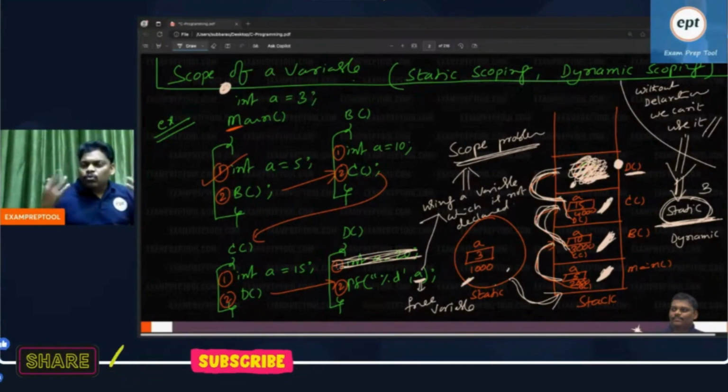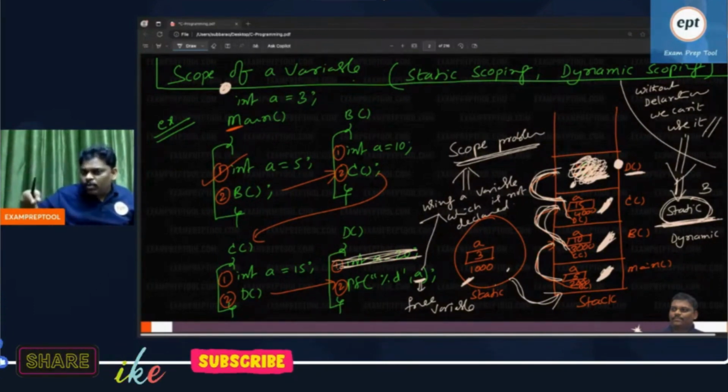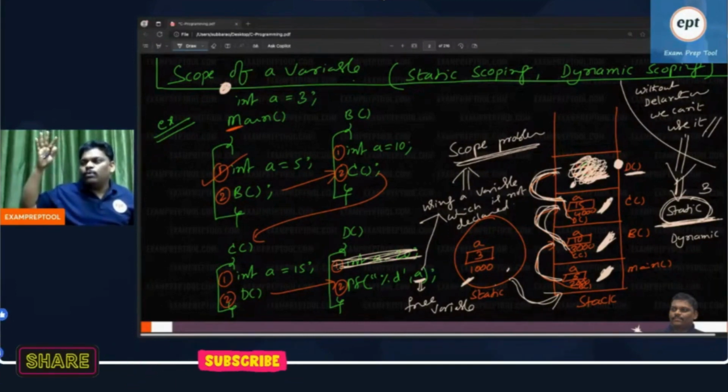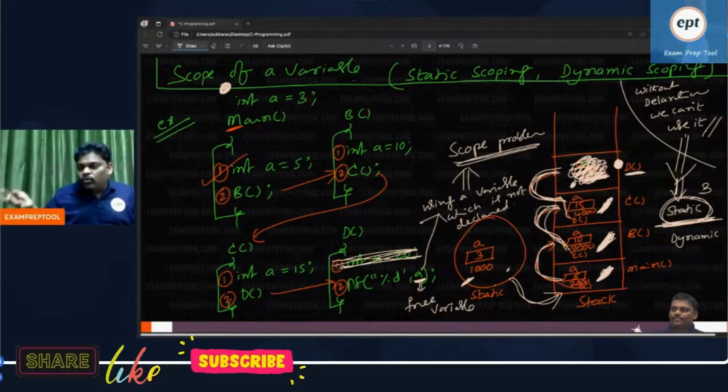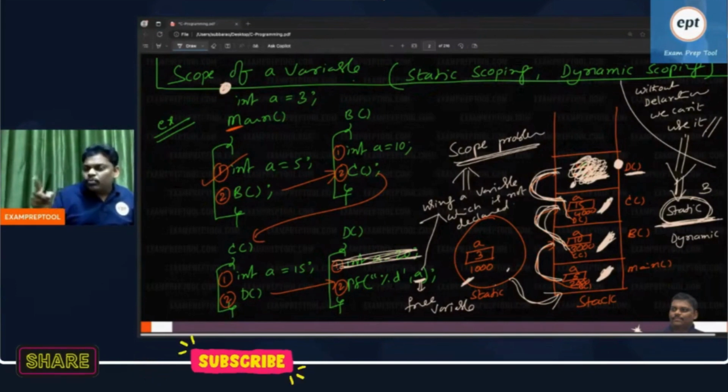Whenever the user unknowingly makes some mistake, instead of punishing, please give some possibilities. What is the problem here? Scope problem. Can I punish the user? No. Then what should I do? Give two chances. Static scoping, dynamic scoping. Static scoping means scope problem means free variable, so this is a global variable.